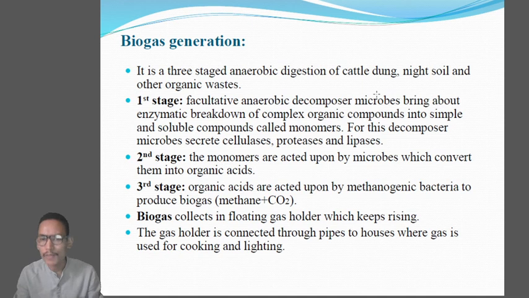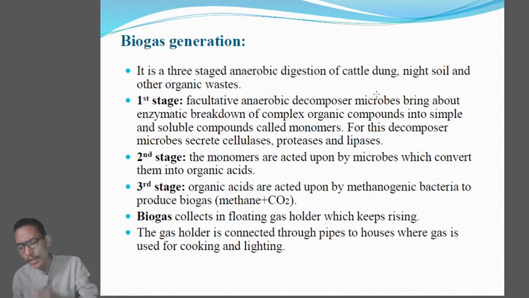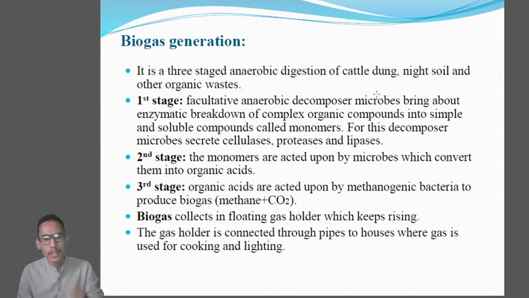So that those organic compounds will be decomposed and changed into simple soluble compounds called monomers. Clear? And for the conversion of this complex organic compound into monomers, the anaerobic decomposer microbes will secrete cellulase to digest the cellulose, protease to digest the protein, and lipase to digest the lipids. Clear?